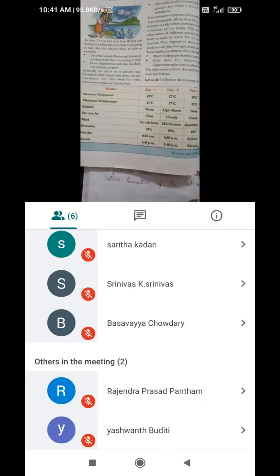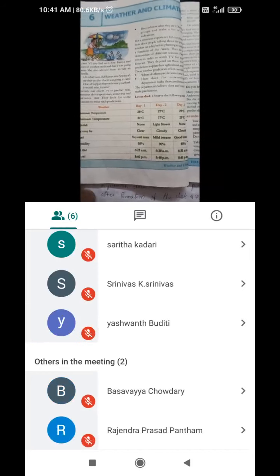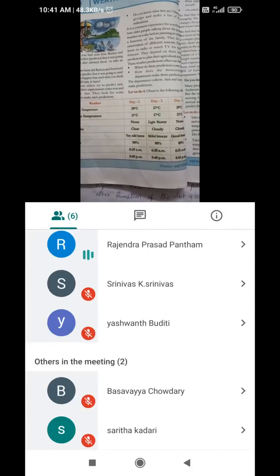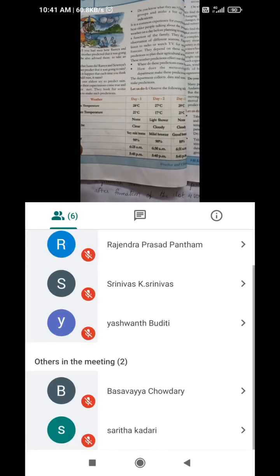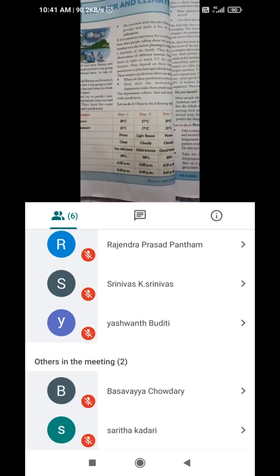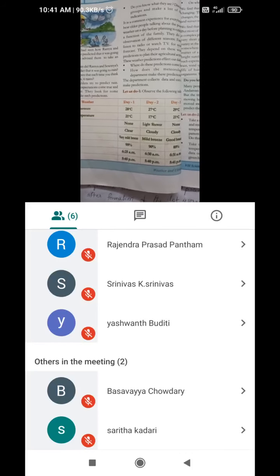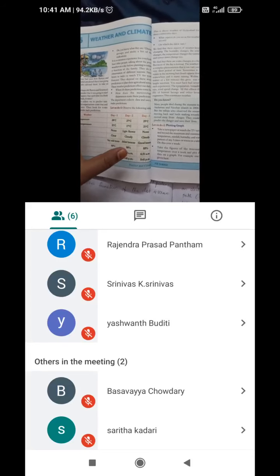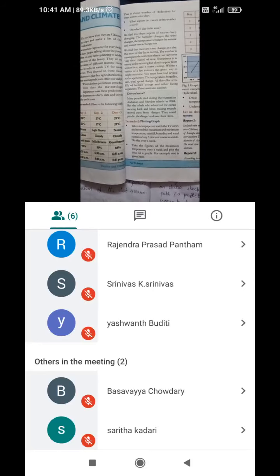So first, about weather, we have observed different aspects like maximum temperature and minimum temperature. This is about a particular time and a particular place. Just an introduction, I am repeating again. Today is only a continuation, but I am repeating once again. And rainfall, how the sky is looking, wind, humidity, these are all the aspects we consider for weather in a particular place and at a particular time.